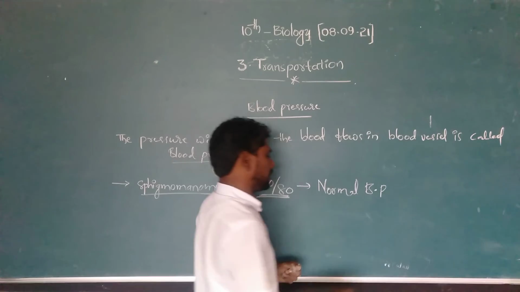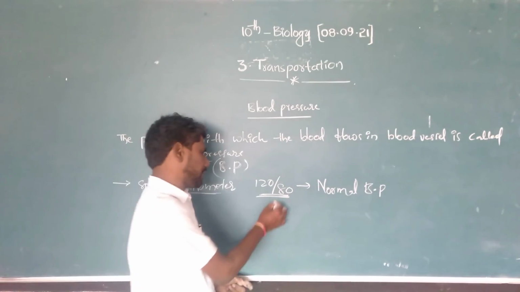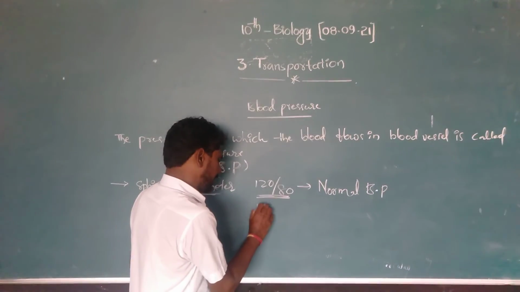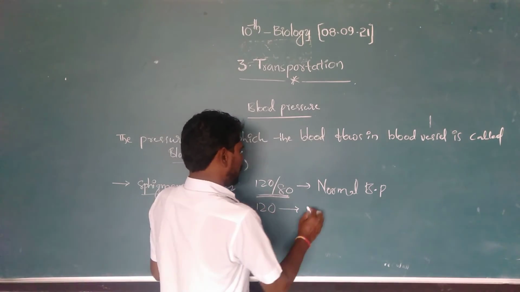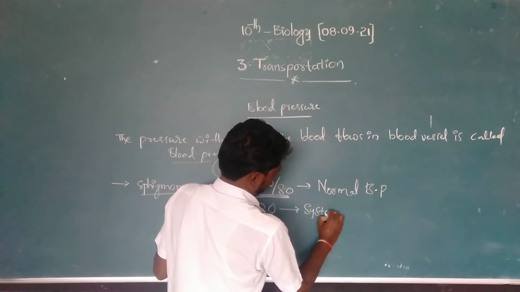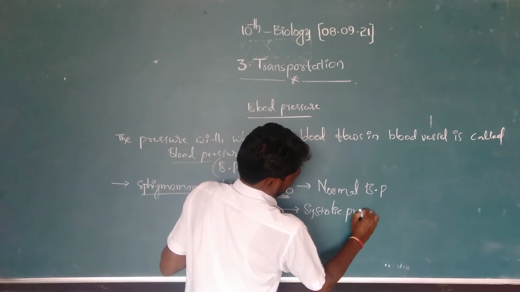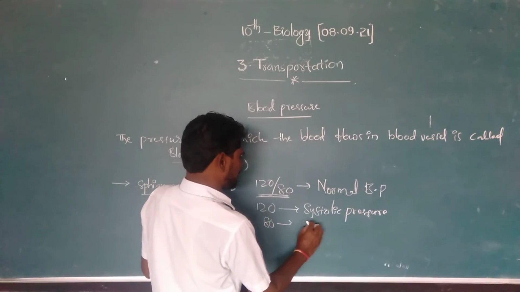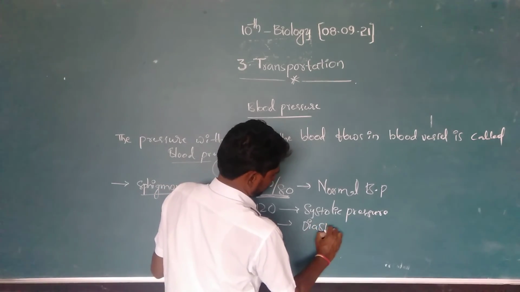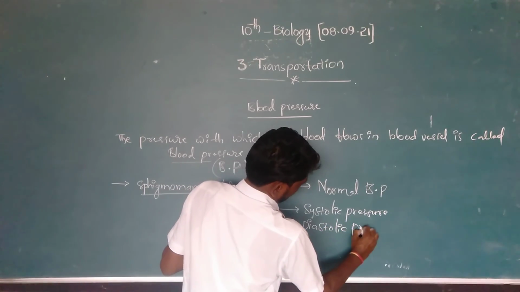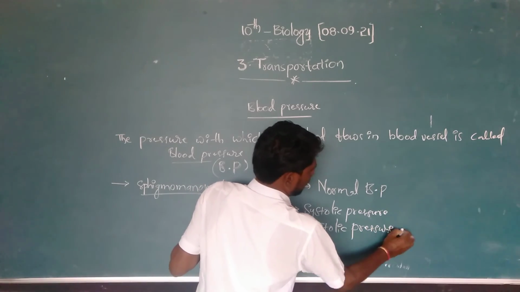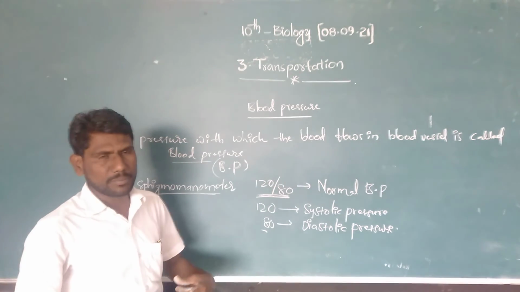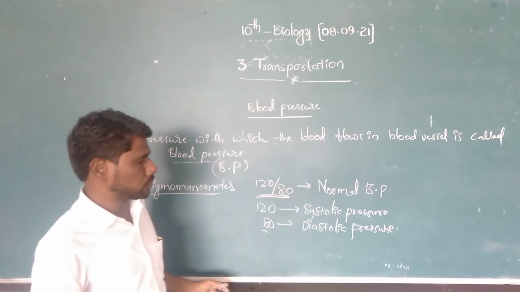Here 120 represents systolic pressure. Next, 80 represents diastolic pressure.